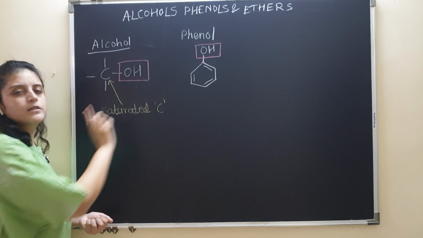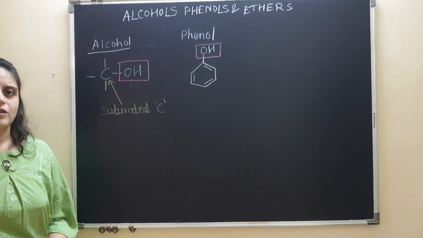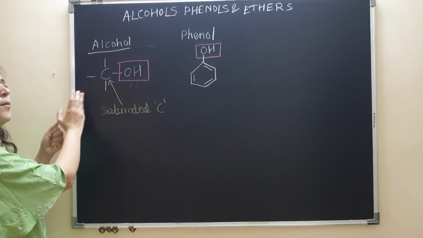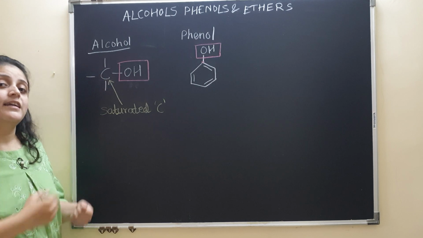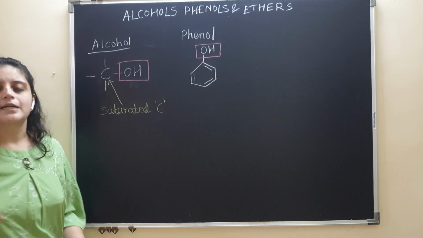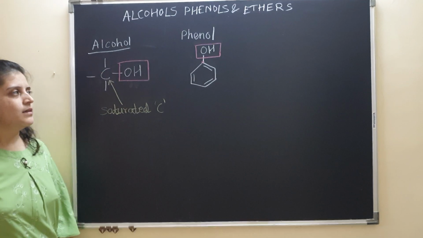But what is the difference between both of them? Here OH is attached to a saturated carbon atom. So there will be an open chain carbon structure, carbon, carbon, carbon, and this particular carbon atom is a saturated carbon, and all the bonds around this carbon are single bonds.